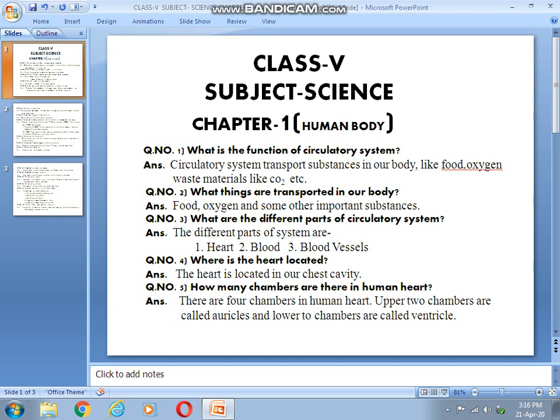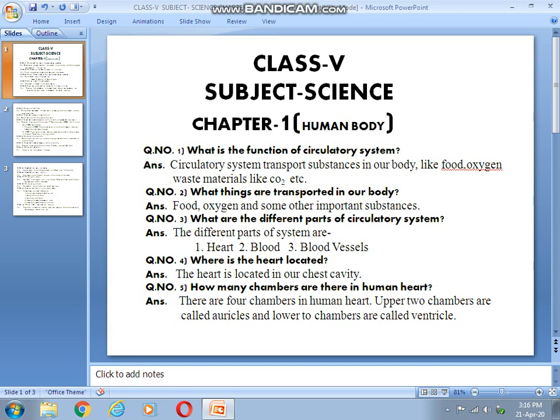You know that heart is almost a triangular structure. It remains in our chest cavity. So the first question from heart is, where is the heart located? The heart is located in our chest cavity.